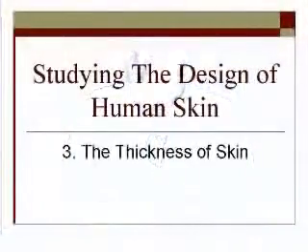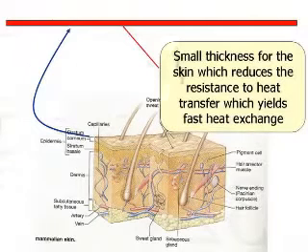Now, coming to a third design concept in the human skin, which can be applied: the thickness of the skin. If we think about the thickness of the human skin, it's very thin. This small thickness reduces the resistance to heat transfer, which yields faster heat exchange.